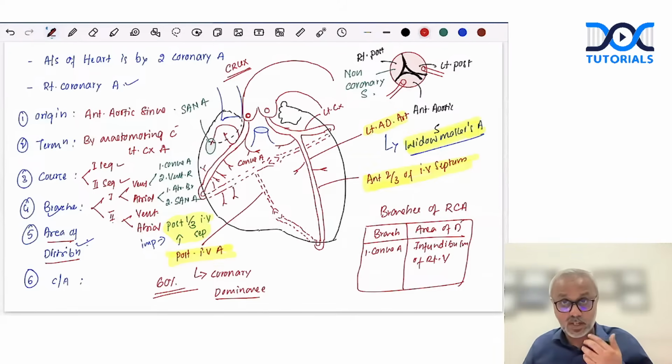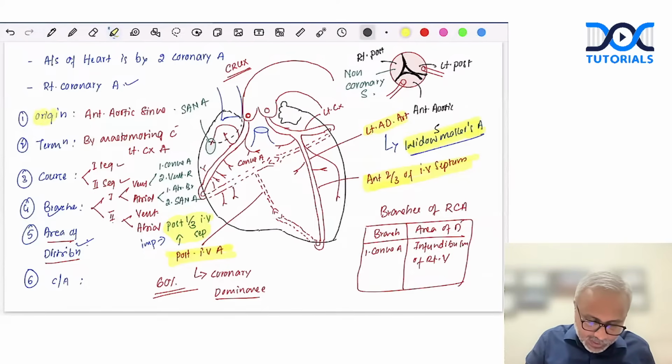It gives off a conus artery. Occasionally, it gives off a large branch called the left diagonal artery. So now, split the branches of the left anterior descending and left circumflex artery and write the areas supplied by them. Again, I want you to remember these headings.